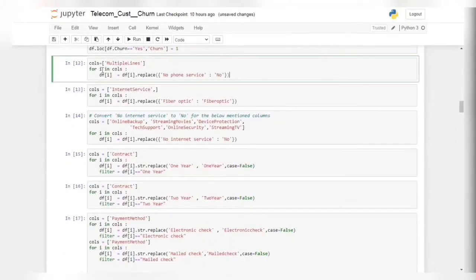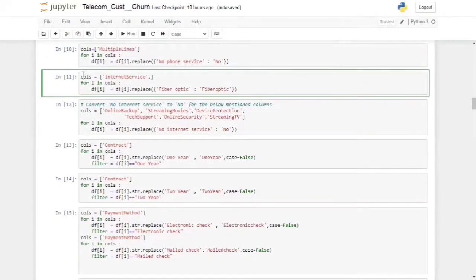So in this cell, the column multiple lines has values like no, yes, and no phone service. Values like no phone service and no are just one and the same thing. So we are converting no phone service to no with the help of the replace method.